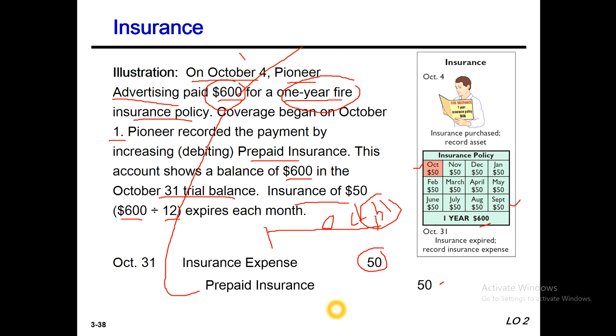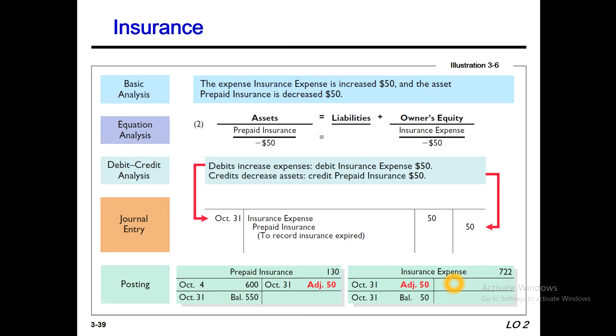Basic analysis: the expense is increased 50, and the asset prepaid insurance decreased 50. In the equation analysis, asset prepaid insurance decreases 50 and owner's equity decreases 50 through insurance expense. Debit credit analysis: debit increases expense and credit decreases asset. So the journal entry is insurance expense debit and prepaid insurance credit.